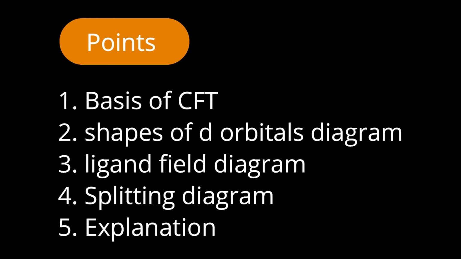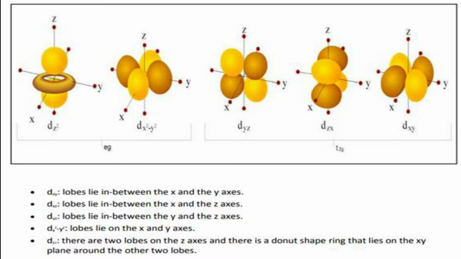Here I would like to discuss from the second point. It is a representation of all five d orbitals. First one, the dz square orbital, where the lobes are along the z axis and a donut-shaped ring is there in the xy plane. Second is the dx square minus y square orbital, where the lobes are perfectly along the x and y axes. So these two orbitals, dz square and dx square minus y square, are axial orbitals. It is a doublet. Therefore, it is represented by the symbol small e.